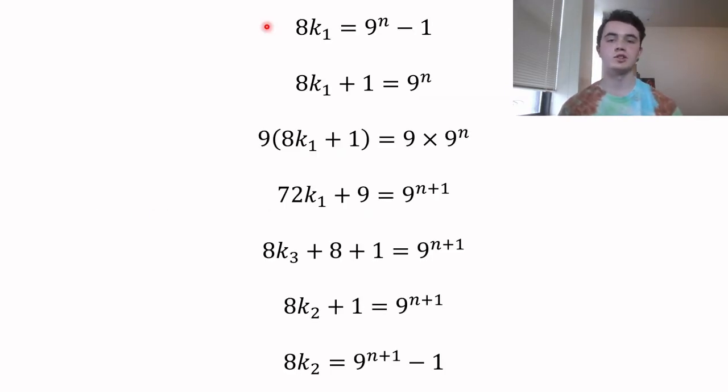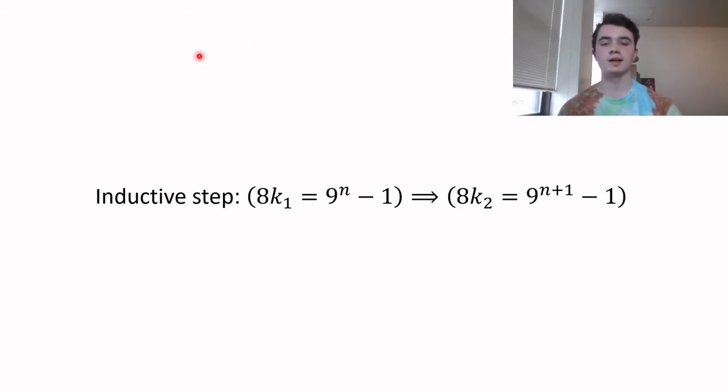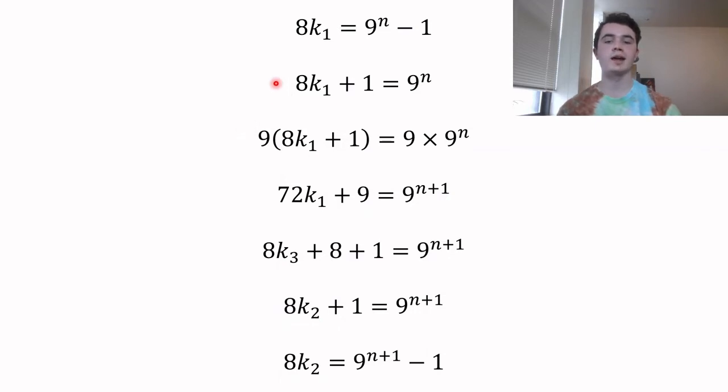So the first line here is just our property. 8 times some constant equals 9 to the n minus 1. Now, in the next step, we simply add 1 to both sides. And in the following step, we multiply both sides by 9. Remember that our goal is to get this thing that we started with to look like this thing on the right. So we're trying to get a 9 to the n plus 1 somewhere in here. So we multiply both sides by 9. And in the following step, we distribute the 9 on the left-hand side, and 9 times 9 to the n is just equal to 9 to the n plus 1.